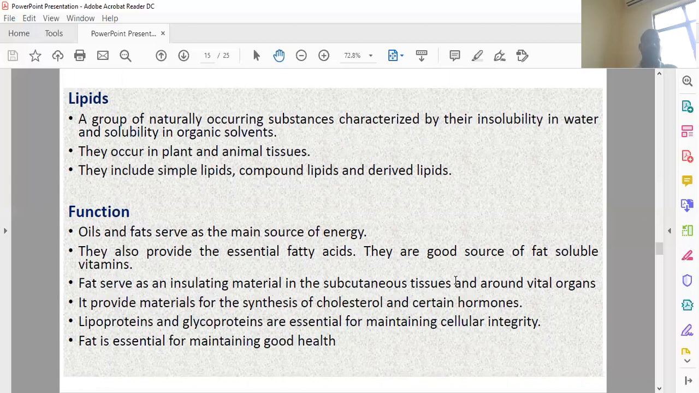The main function is as a source of energy. They also provide essential fatty acids, are a source of fat-soluble vitamins, and also serve as insulating subcutaneous tissue and as protection for vital organs. It provides material for the synthesis of cholesterol and other steroid hormones. It is also a constituent part of lipoprotein and glycoprotein, essential for maintaining cellular integrity and good health.